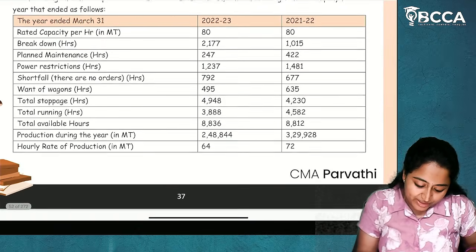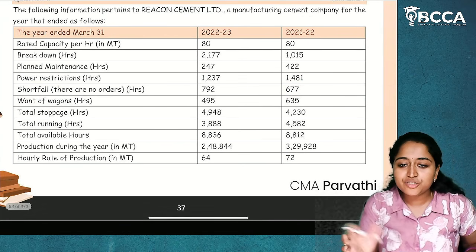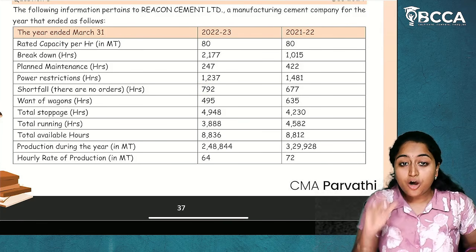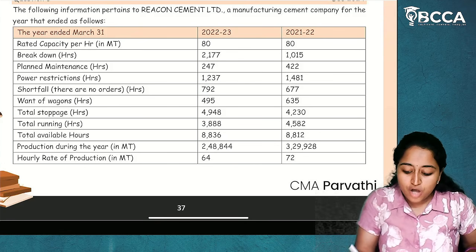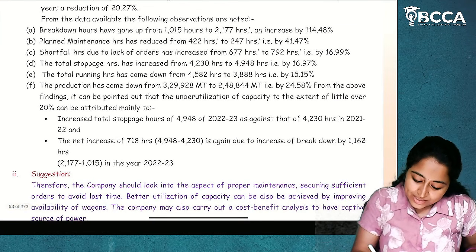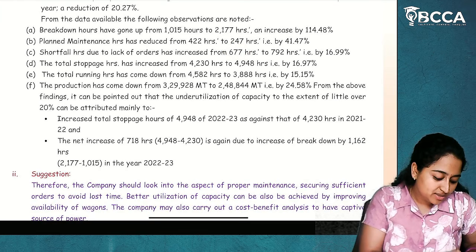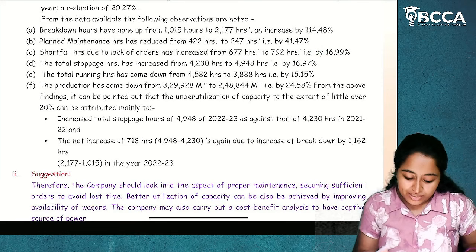Next, similarly, you will do it for the others also. Shortfall of orders: in 21-22, there was a shortfall of orders of only 677. But in 22-23, the shortfall is 792, which means the orders have reduced, which means production is not happening. If orders are not there, production will not happen. So, how many idle hours because of loss of production? 677 in 21-22 and 792 in 22-23, which is an increase. So, I'll write 792 minus 677 divided by 677 into 100. You will get 16.99%.